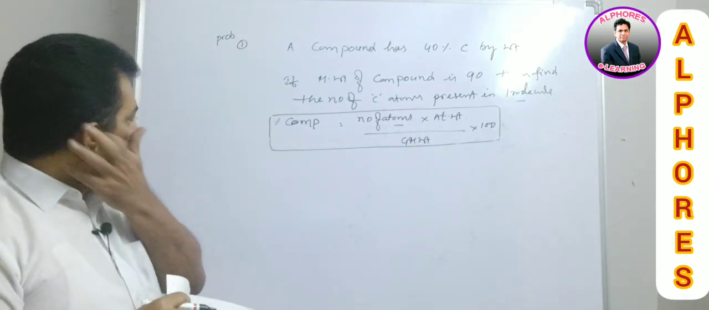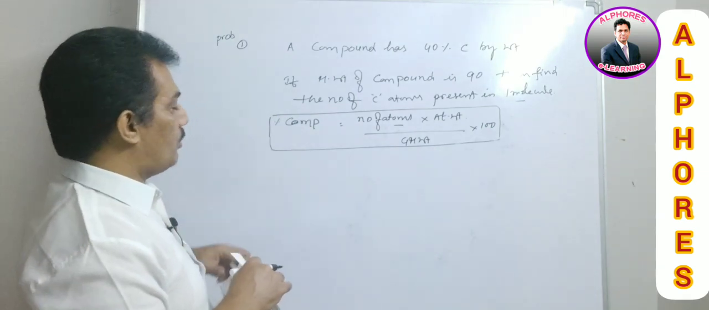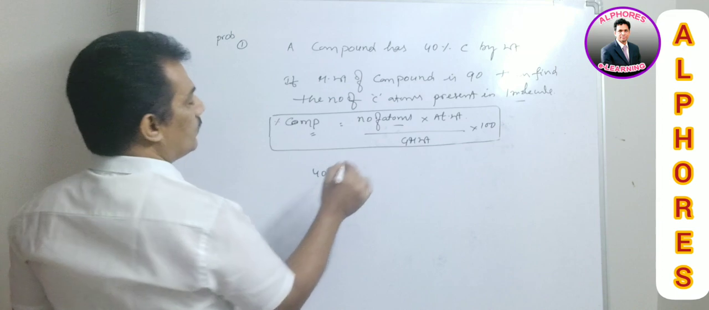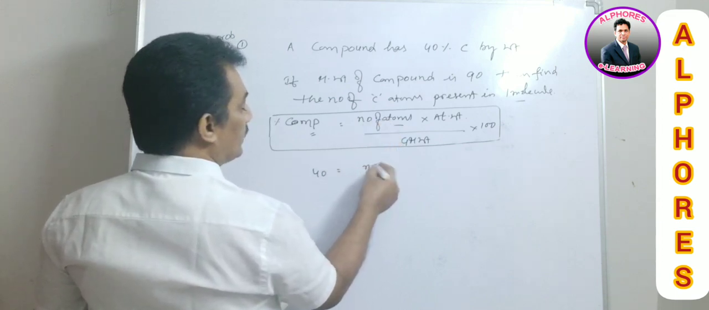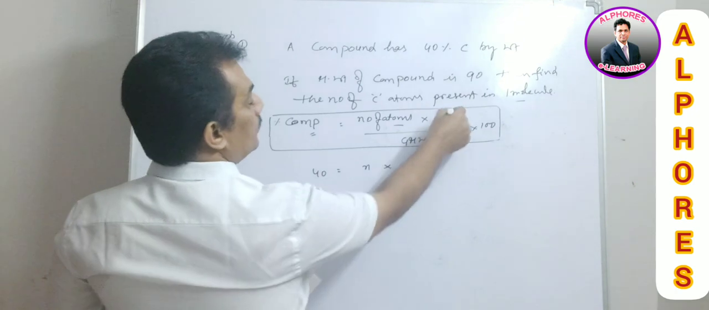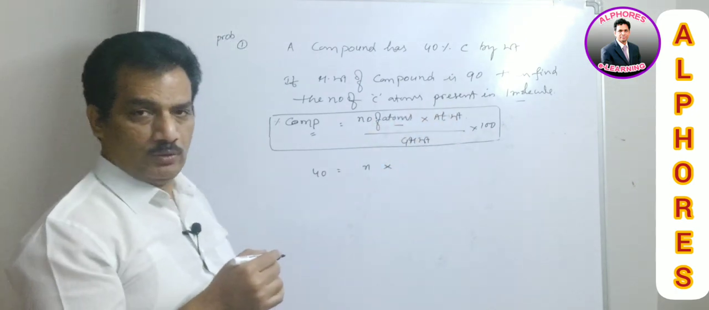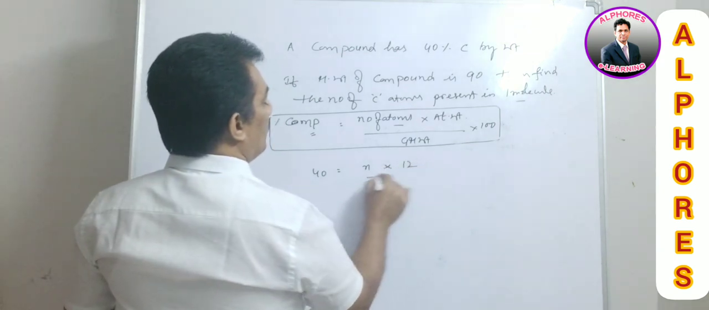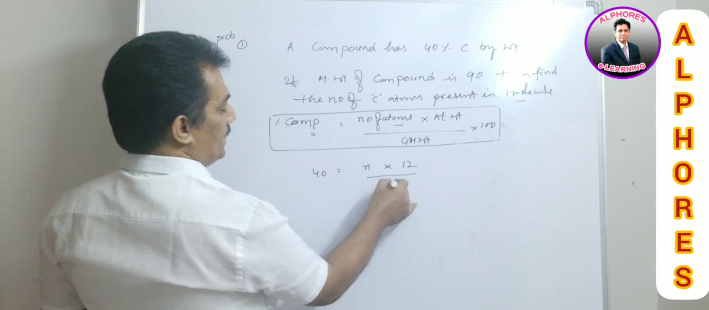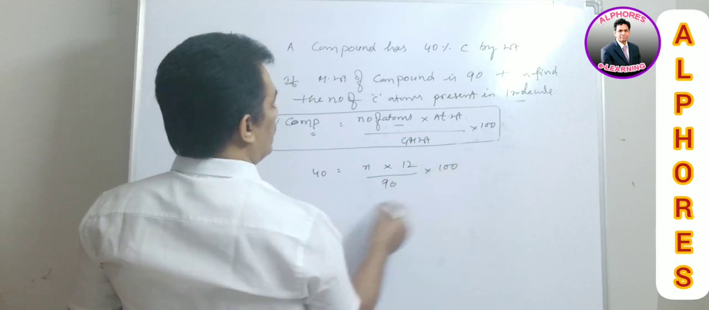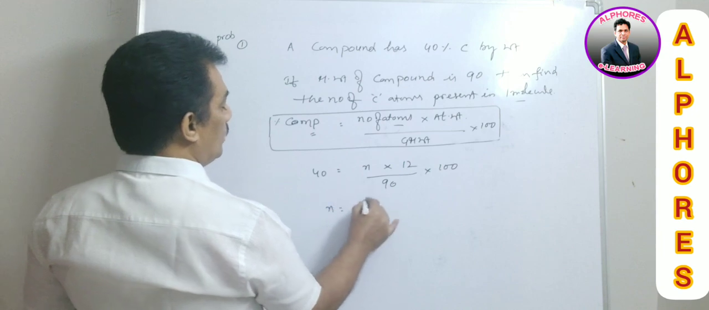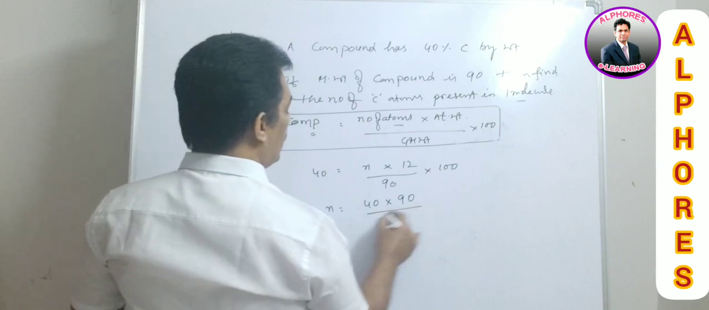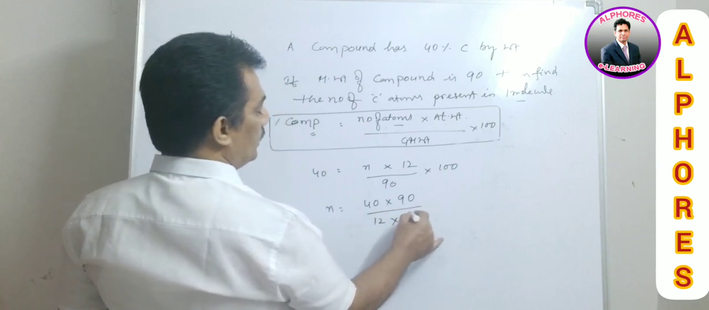Is it not? And now when it is the formula, what they are providing is this percentage composition. So 40 is equal to number of atoms, they are asking for this n, into atomic weight. Carbon atomic weight we should know. What is carbon atomic weight? It is nothing but 12. So 12 by molecular weight they provided, 90, into 100. And now n is nothing but 40 into 90 by 12 into 100.